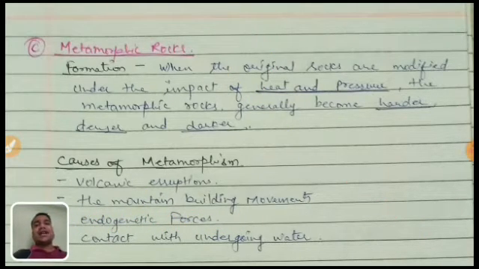Last time I started a new chapter, which was rocks and the rock cycle. We have already covered what a rock is, what a mineral is, and the difference between rocks and minerals. Basically there are three types of rocks: igneous rock, sedimentary rock, and the third one, metamorphic rock. Igneous and sedimentary rock we already covered in our last videos, so today I am going to explain the metamorphic rock. This is also a very simple rock.